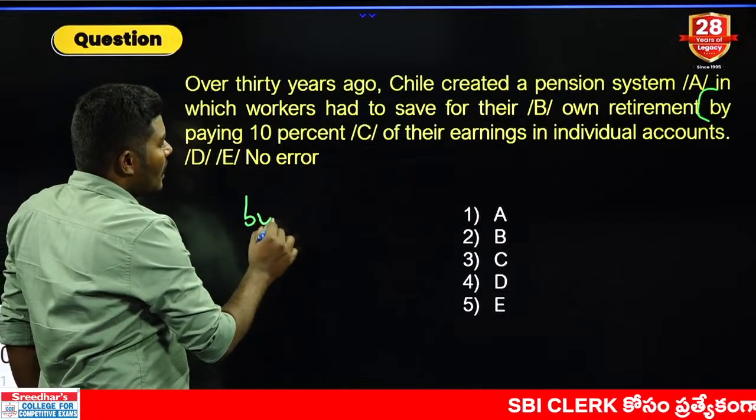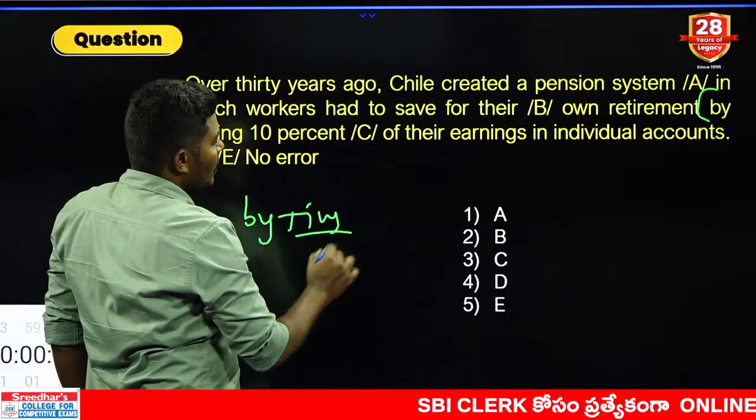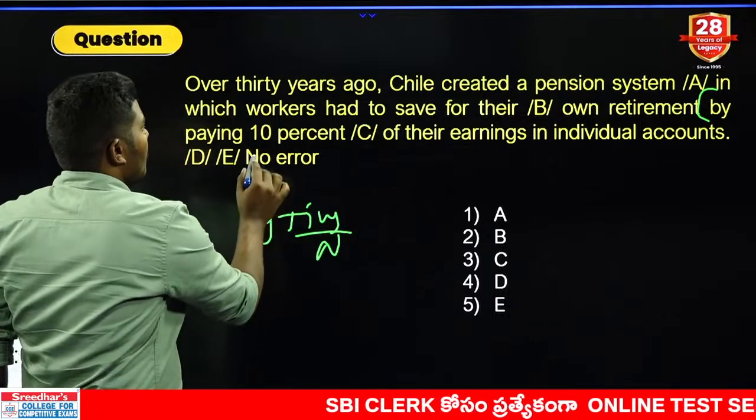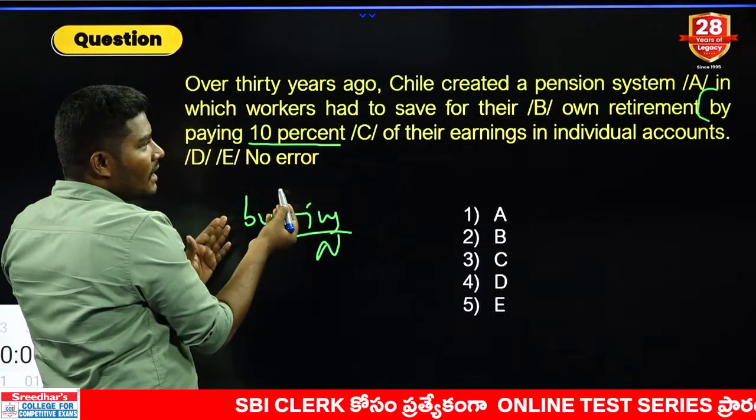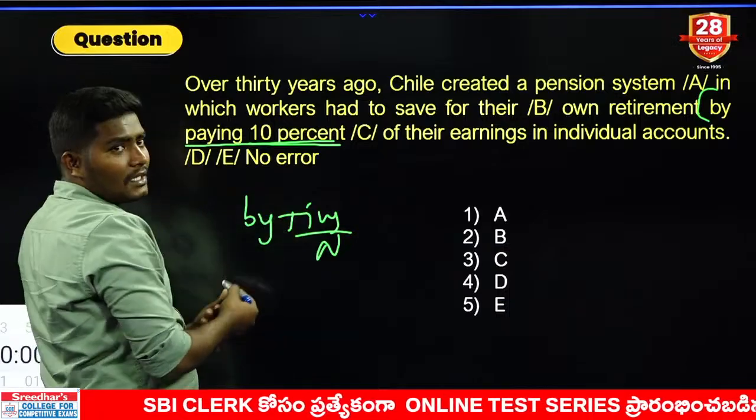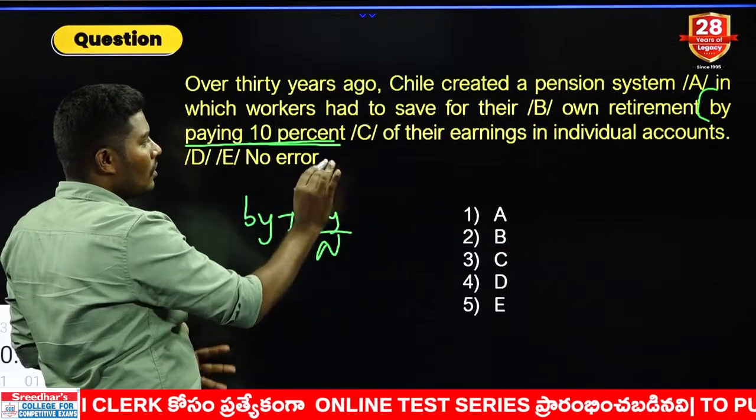Look at this. We already know by must be followed by ing or a noun. Preposition rule. Yes or no? By paying 10%. Do you find any error here? By paying this money, 10% of the amount. Even C also, no error at all.